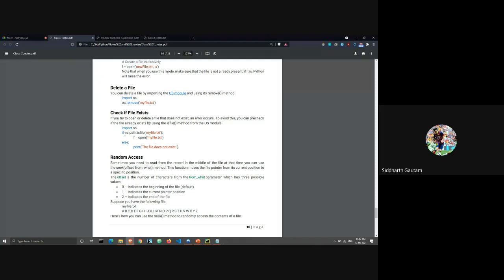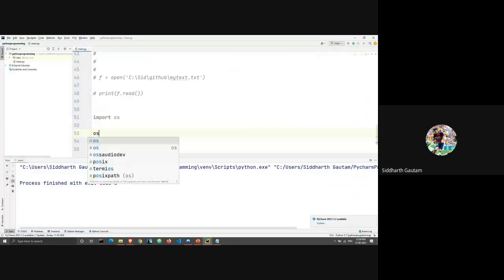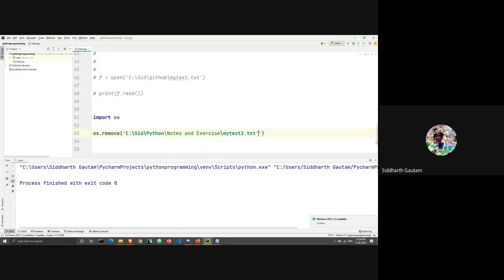And what is the command? The command is os.remove, bracket, and here we write the location of the file, and again we have to write r here to convert the string into a raw string.